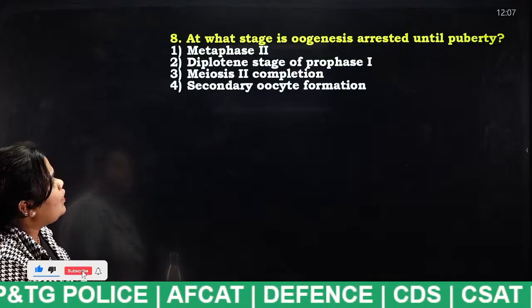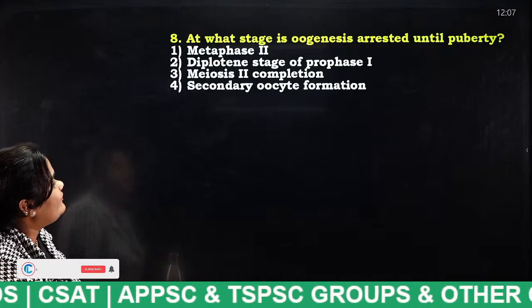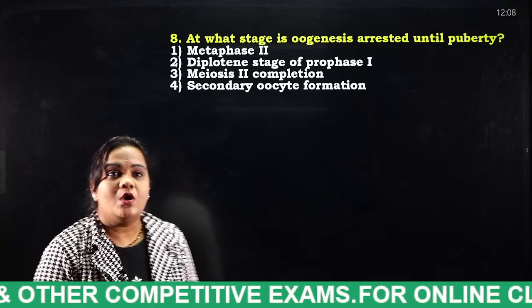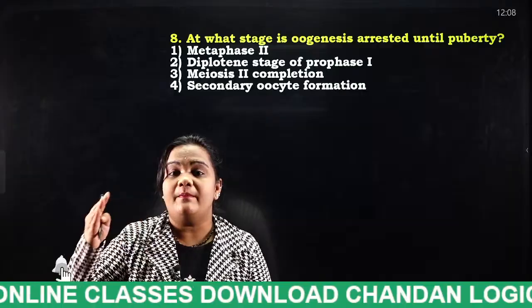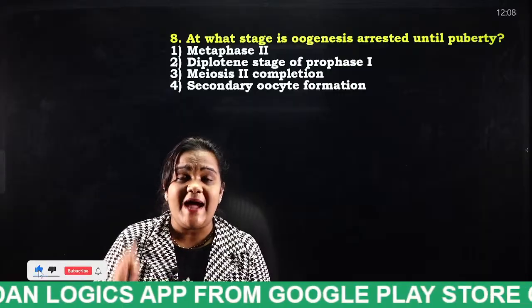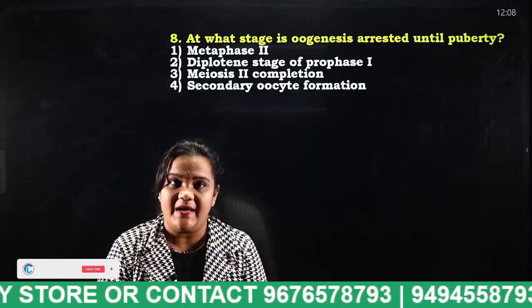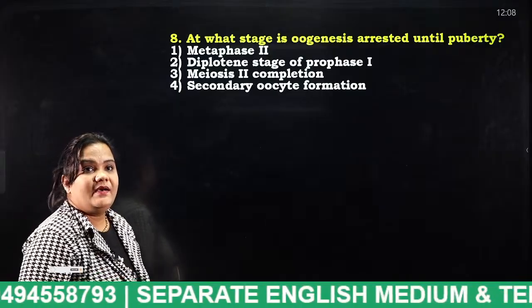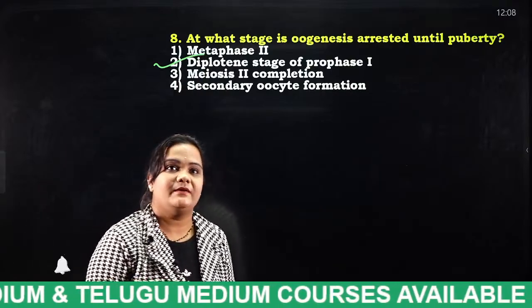At what stage is oogenesis arrested until puberty? Metaphase 2, diplotene stage of prophase 1, meiosis 2 completion, secondary oocyte formation. I have already told you. In the oogenesis process there will be a stop and start for the egg release. Before puberty, there will be no egg release for the female. That stage is known as what? Hari Krishna, very good. Okay, diplotene stage of prophase 1, very good, Govardhan, Chinni.